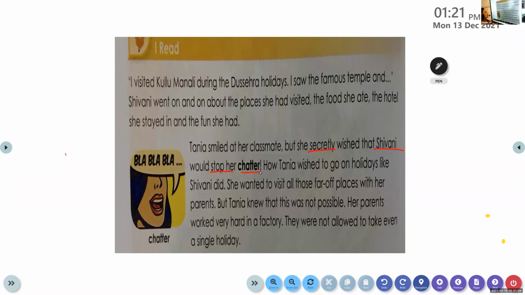She heard for some time, but after that, she secretly wished, at the bottom of her heart, that Shivani would stop her chatter. But did she say anything to Shivani? No, she did not say anything because she did not want to hurt her friend. But she wished that Shivani would stop her chatter.